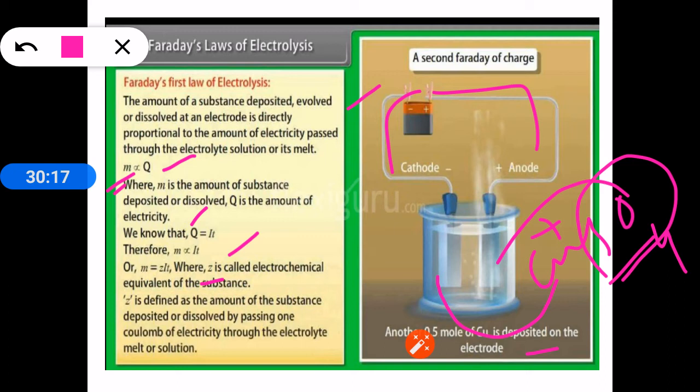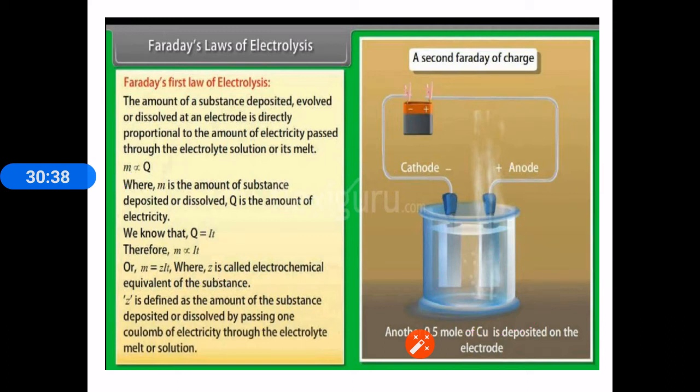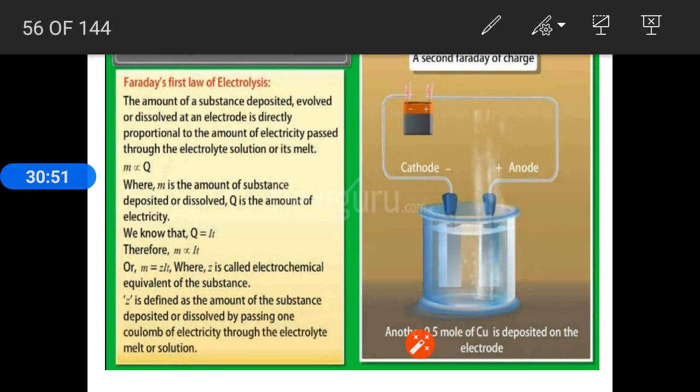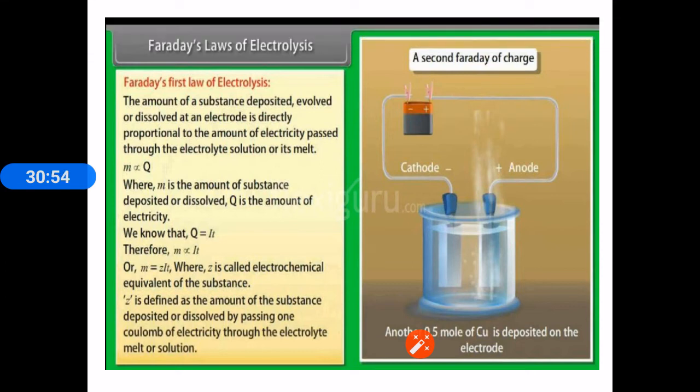It is defined as the amount of substance deposited or dissolved by passing 1 coulomb of electricity, or 1 ampere for 1 second, through the electrolytic solution. This is Faraday's first law of electrolysis: the mass of the substance deposited is directly proportional to the electricity passed through the solution.